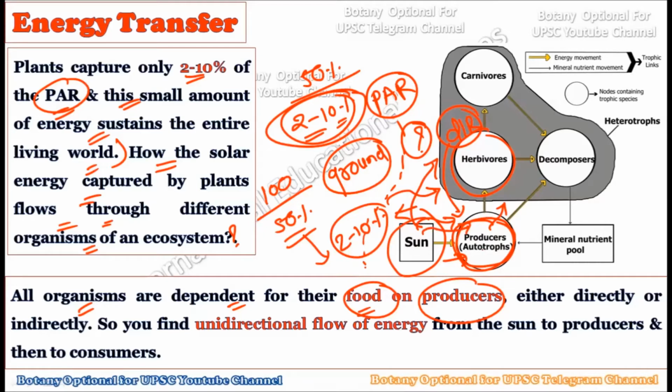Who is creating the food material? Only the producers or the plants, and the herbivores are directly dependent on these producers or plants for their food purposes. Now these herbivores in turn are captured by the carnivores, and carnivores take all their food material from the herbivores. But indirectly, these carnivores are also dependent on the plants. How? Because if the plants are not there, there will not be any herbivores, and if the herbivores are not there, then there will not be any carnivores.